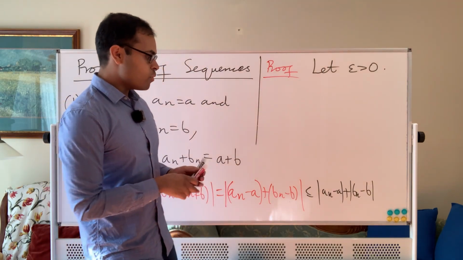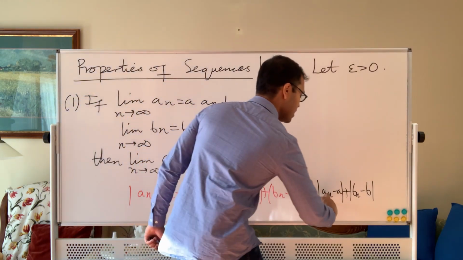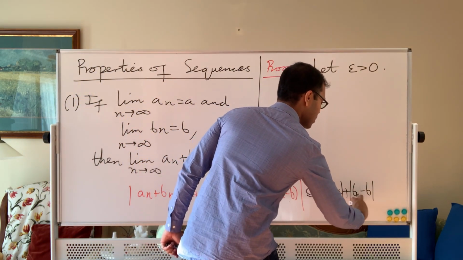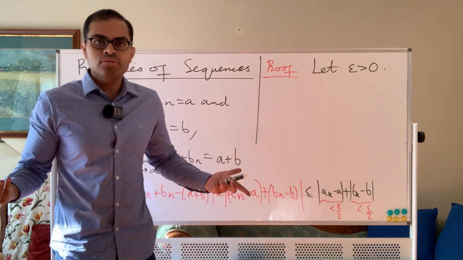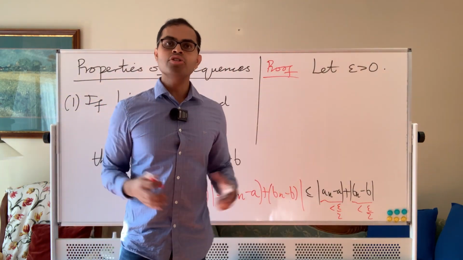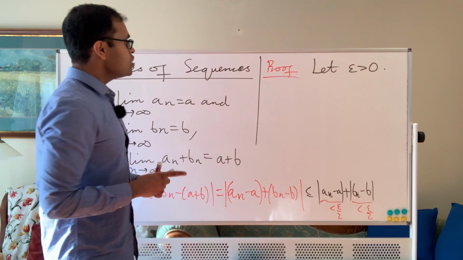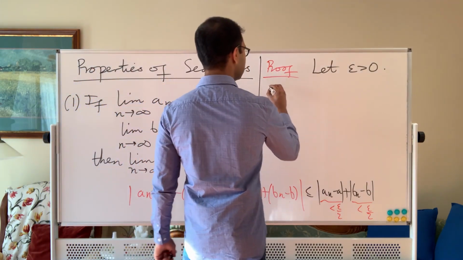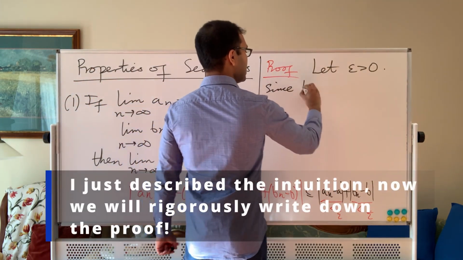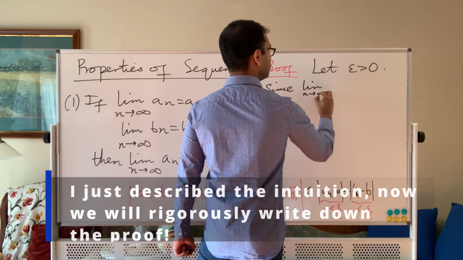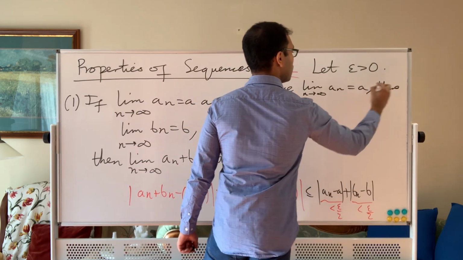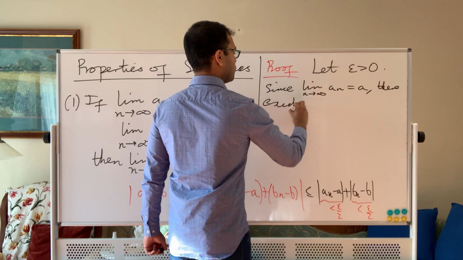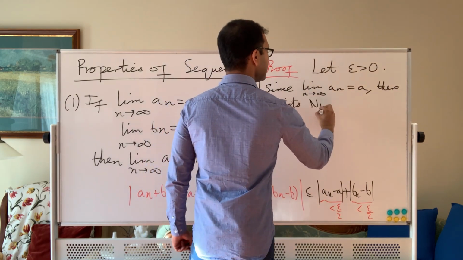So what we want is to make sure that each of these terms is less than epsilon by 2. Once we do that, the sum is going to be less than epsilon. That makes sense. You're adding two things, you want it to be less than epsilon, make sure each is less than half of epsilon. So now what we do is we say that for epsilon greater than 0, since the limit of an is equal to a, there exists n1, okay, there exists n1, and here's another important point.